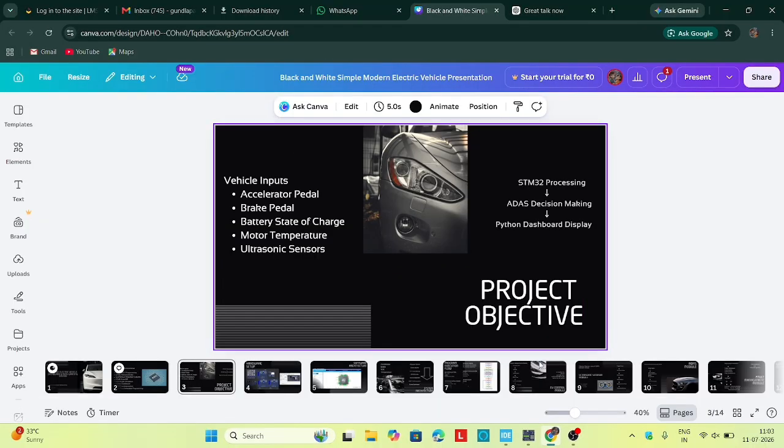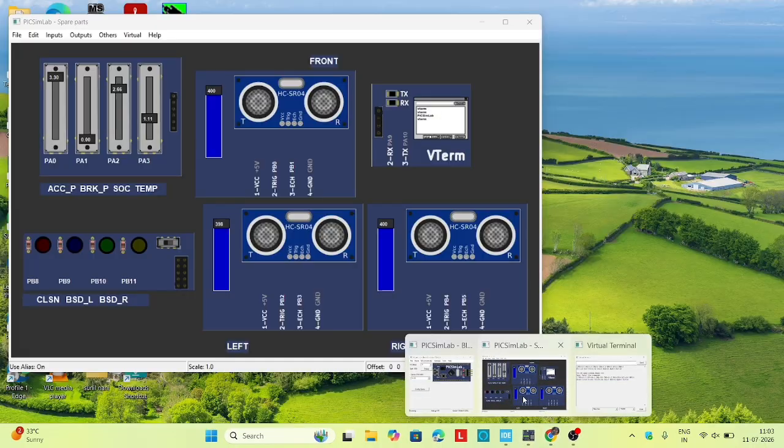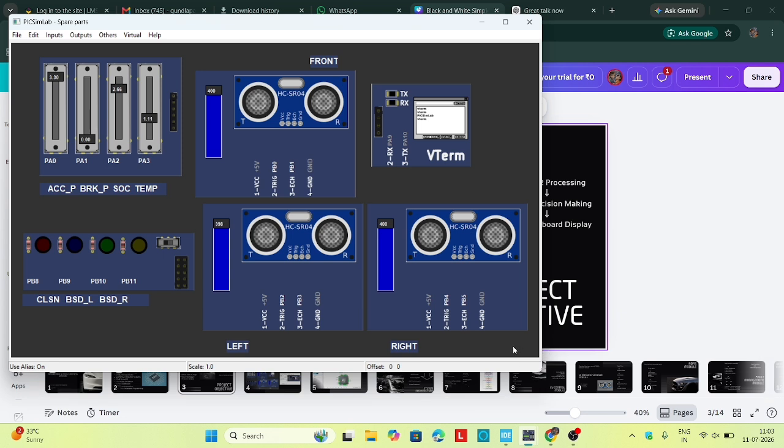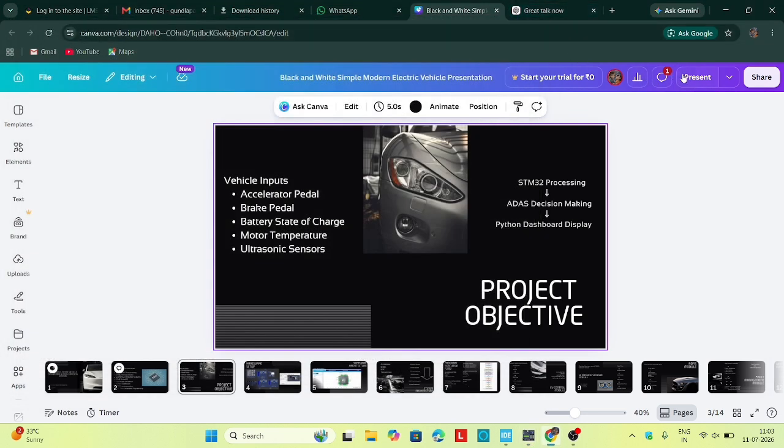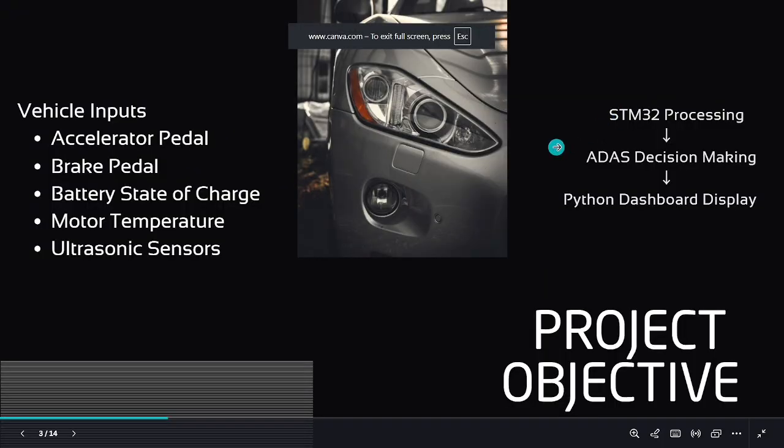Let me show you the connections. So these are the potentiometers used for these pedals and the three ultrasonic sensors for calculating the front, left, and right distances. And these are the warnings, and this is the virtual terminal for our readings. Let me continue with my presentation.